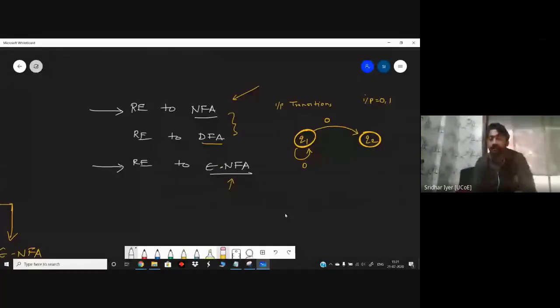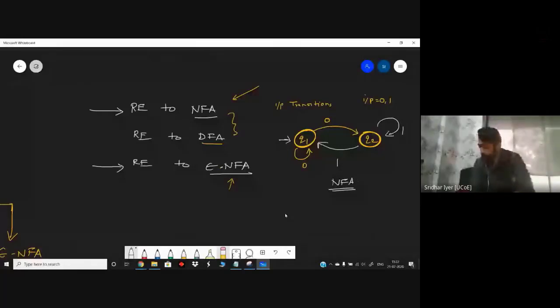So this can be an NFA, but this is not a DFA. Why? Because from Q1, there are two transitions for 0. So there is no sense of determinism in this case. On the contrary, NFAs can have multiple transitions of the same input from the same state to different states. It can also be something like this. One is coming over here and one is coming over here. So this is basically an NFA and not a DFA. Why so? Because there is no determinism or specificity whether from Q1 it should make a transition to Q2 or Q1, because the machine is not in a position to say it confidently or specifically. That is what we call as NFA.